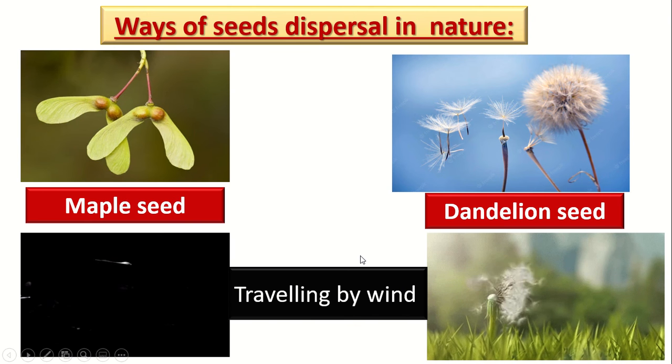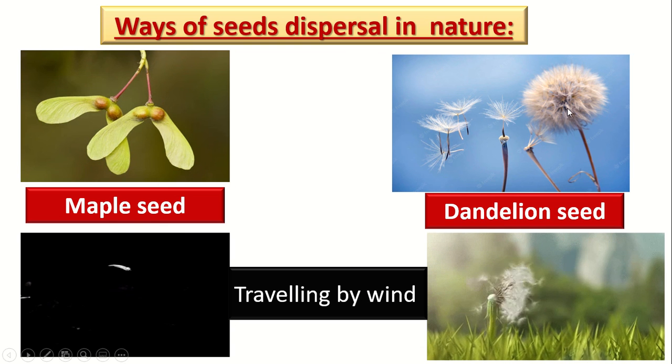Okay. Number 2, what are the seeds which can travel by wind? We have 2 types of seeds that can travel by wind. Number 1 here is called maple seeds. This is the maple plant and this is the maple seeds. So the maple seeds can travel by wind.